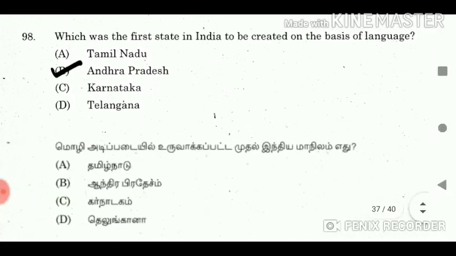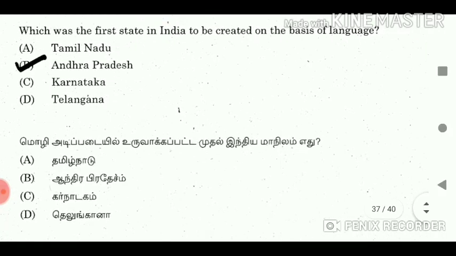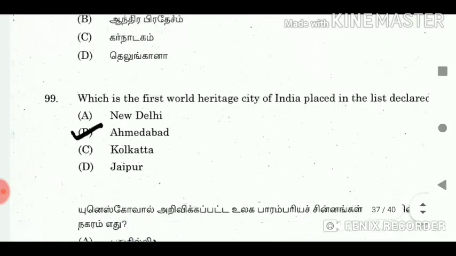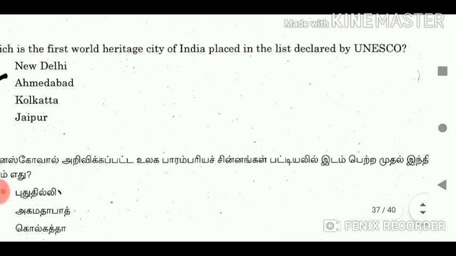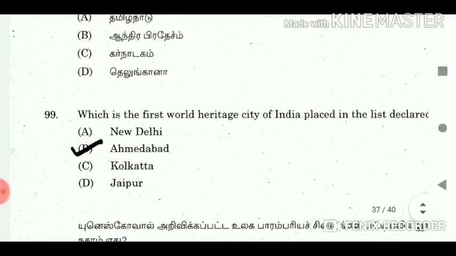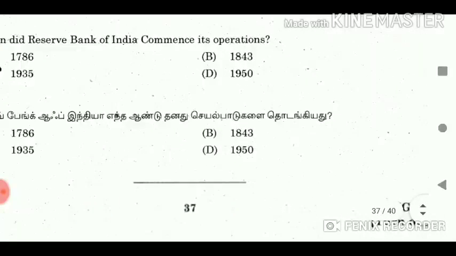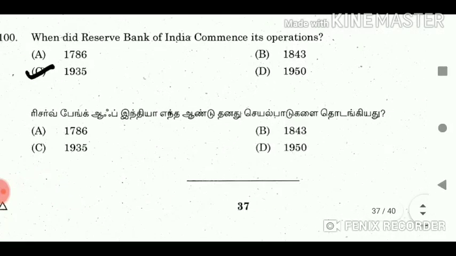98. Which was the first state in India to be created on the basis of language? Answer: Andhra Pradesh. 99. Which is the first World Heritage City of India placed in the list declared by UNESCO? Answer: Ahmedabad. 100. When did Reserve Bank of India commence its operations? Answer: 1935.